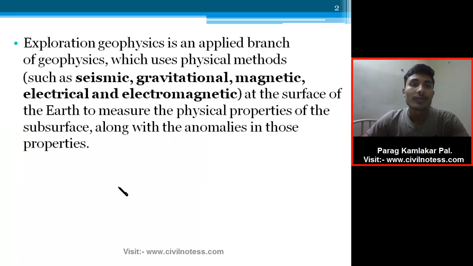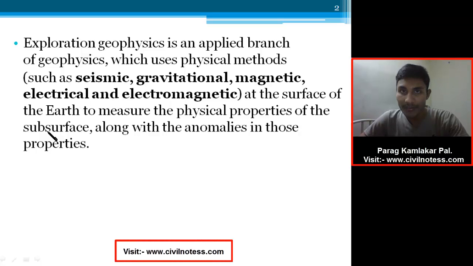Okay, let's start. So first of all, I'm talking about what exploration geophysics is. It is a branch of geophysics which uses physical methods such as seismic, gravitational, magnetic, electrical and electromagnetic, at the surface of the earth to measure the physical properties of the subsurface along with the anomalies in the property.